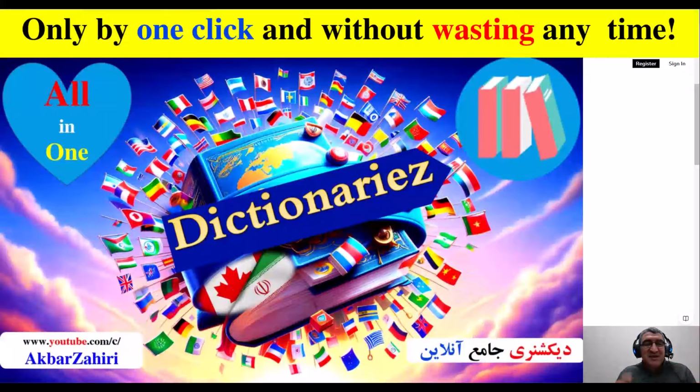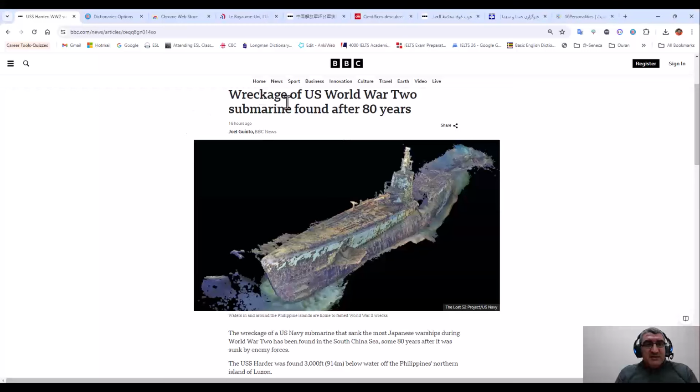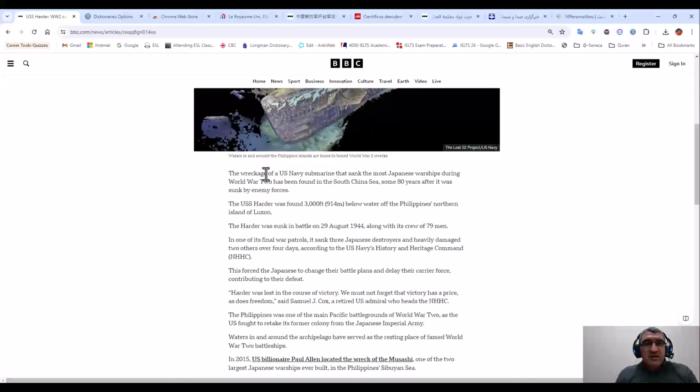And it is amazing. By double clicking, you can access the definition very quickly. It is not necessary to waste your time, open the dictionary or go to another tab on the internet, and copy paste or write. By double clicking, you can find the pronunciation and also spelling, the meaning of the word. For example, this is one page of the news I am reading. Maybe I don't know the meaning of this or the pronunciation. It is enough to double click it.